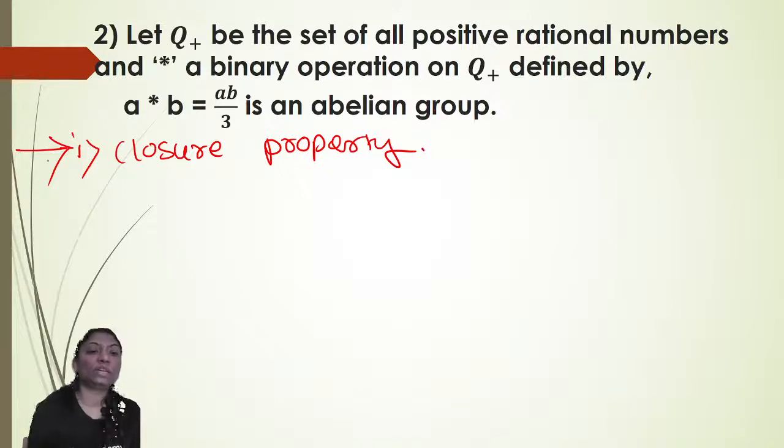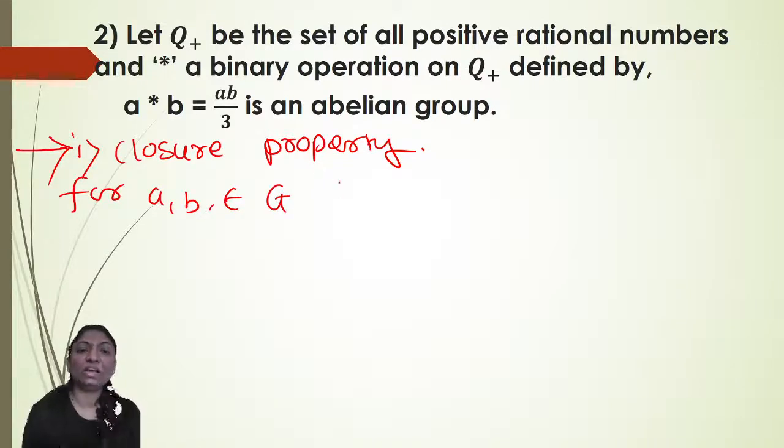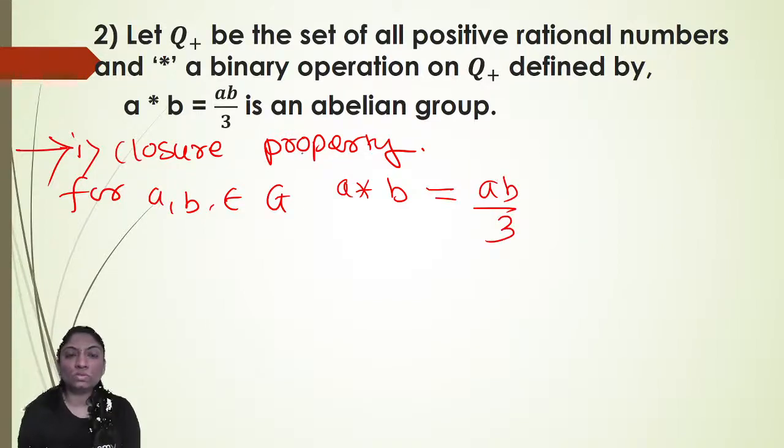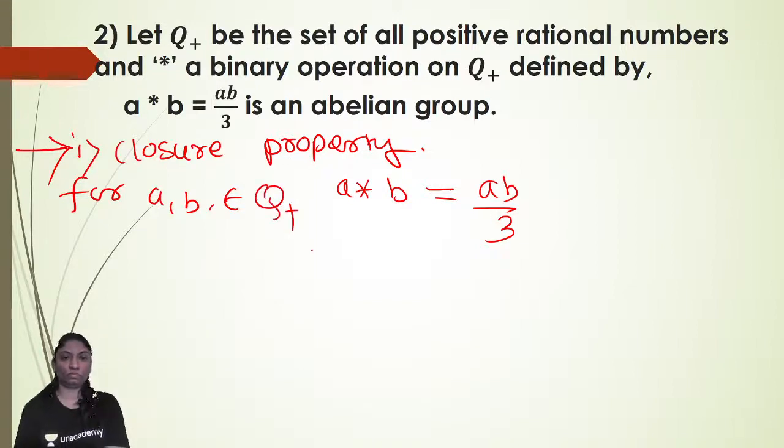For a, b belonging to G, we have to show that a star b also belongs to G. So a star b is equal to ab by 3, as a and b belong to Q plus. Obviously a into b also belongs to Q plus, the set of positive rationals.